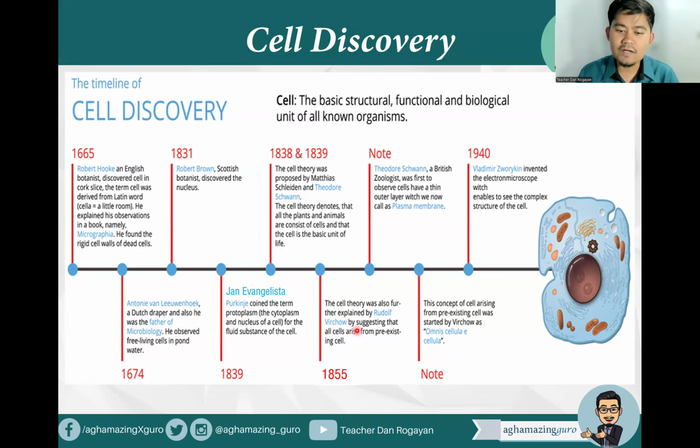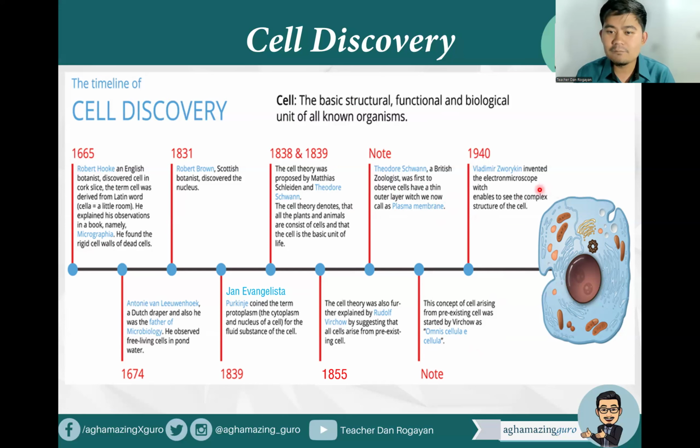And in 1855, the cell theory was further explained by Rudolf Virchow by suggesting that all cells arise from pre-existing cells. This concept was stated by Virchow as omnis cellula e cellula. While Theodor Schwann, a British zoologist, was first to observe cells which have a thin outer layer, which we now call the plasma membrane.